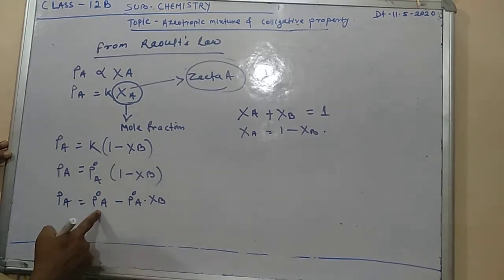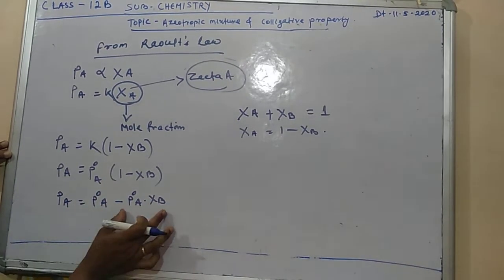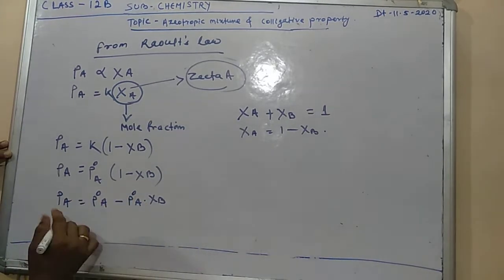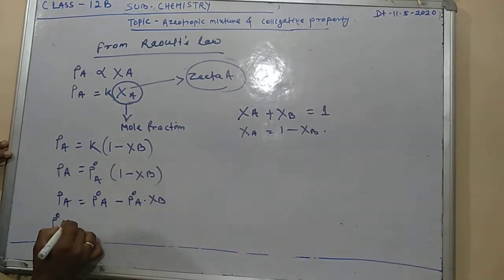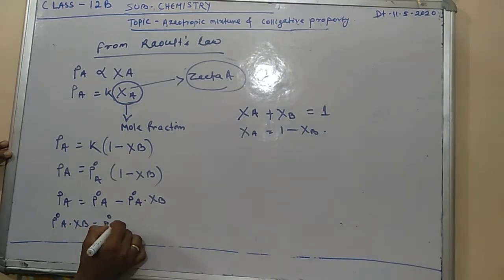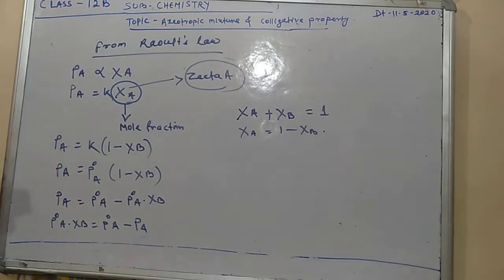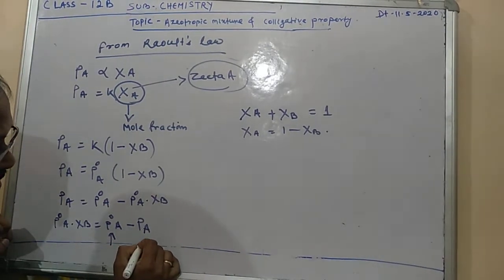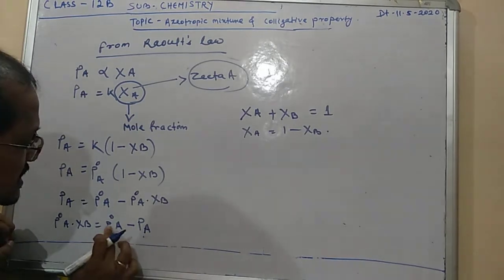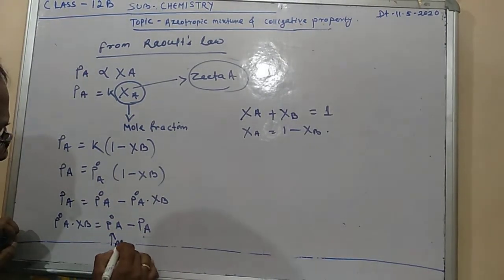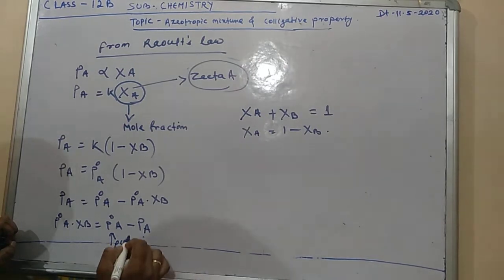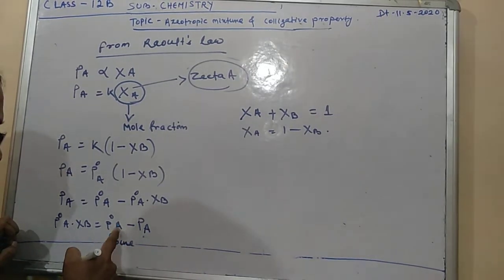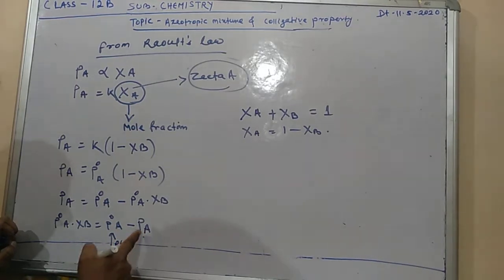So you see here P naught A minus P naught A. That part we bring here because negative will be positive, and this part we bring to the right side. What are we getting? P naught A into XB equal to P naught A minus PA. This is the pure vapor pressure, and this is the vapor pressure of the solution, which is less than P naught. This is pure, and this is the solution's vapor pressure. Now it has been lowered because this is greater and this is the lesser value. Therefore, lowering of vapor pressure has occurred here.